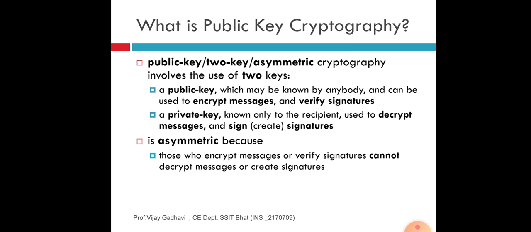Then asymmetric, because those who encrypt messages or verify signatures cannot decrypt messages or create signatures. Here we need to compare both public key and private key, in which one key is secure and the other key is known by anybody.